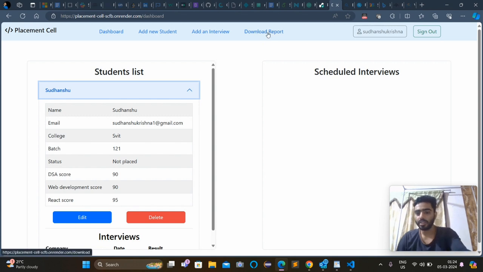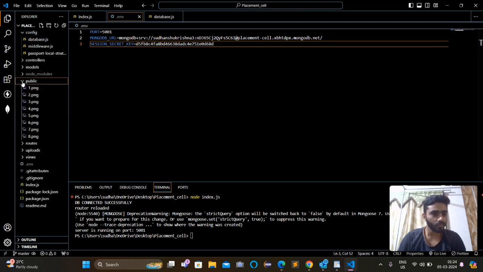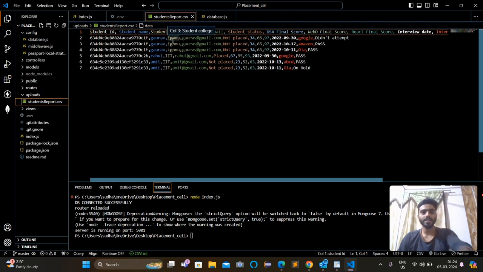Now when we download the report, it will be downloaded in a CSV file. After clicking this, you can see the CSV file here. You can see the CSV file which I have downloaded, and that's perfectly fine, working perfectly, all good.